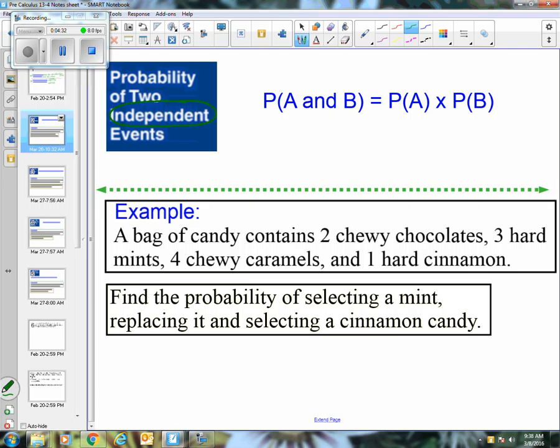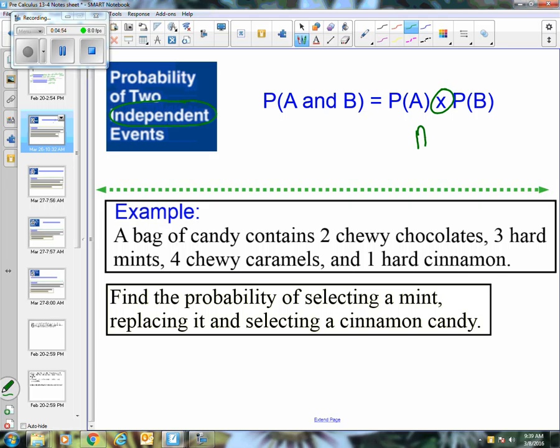So 2 independent events. And look at how they wrote the rule. They said the probability of A and B. All that means is event A and event B. So I want to see what's the probability that both of them happen. And notice the connecting operation. You take the probability of the first event times the probability of the second event.